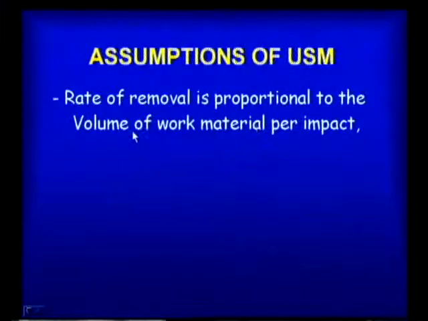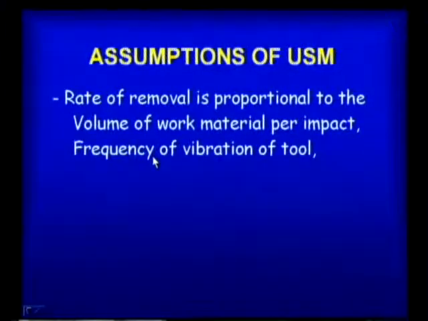The first one is rate of removal is proportional to the volume of work material per impact and the frequency of vibration of the tool. So, how much amount of material is removed? That is proportional to the volume of the work material per impact, that is for one oscillation, what is the impact? Based on that, if the impact is more, material removal is more, if the impact is less, material removal is less, and the same for the frequency of the vibration of the tool.